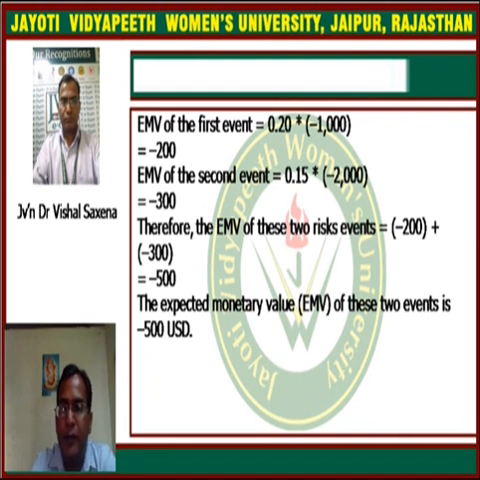The EMV of the first event is 0.20, which is the probability, multiplied by minus 1000, which is equal to minus 200, and the EMV of the second event is 0.15 multiplied by minus 2000, which is equal to minus 300. Therefore, the EMV of these two events is equal to minus 200 plus minus 300, which is equal to minus 500. So it means the expected monetary value of these two events is minus 500 USD.